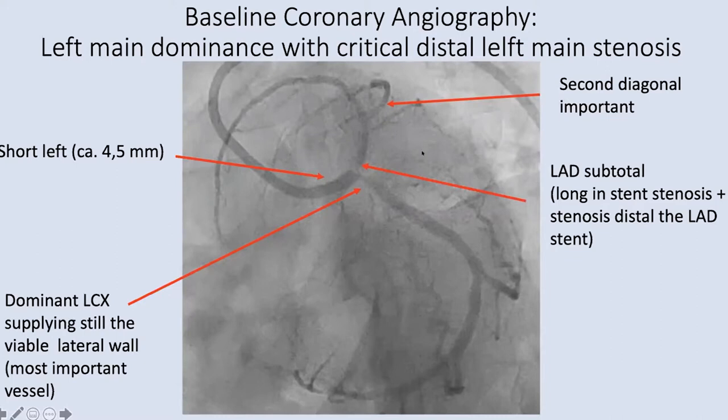If we see the running movies, we could imagine the circumflex is still supplying viable myocardium. At least in the LAD region there is hypokinesia, or maybe partially akinesia. We don't have MRI data for this segment now. And from my perspective, from our perspective, it's very clear we have to rescue the connection from left main to circumflex.